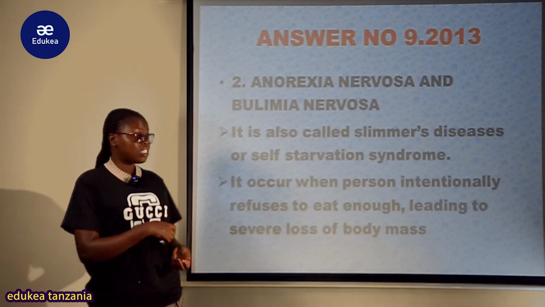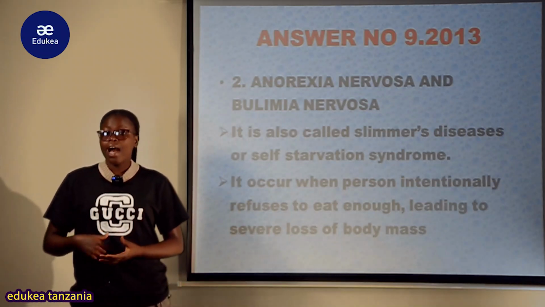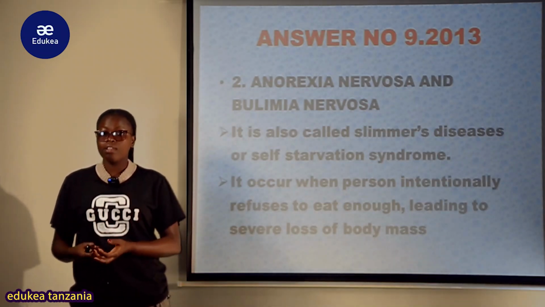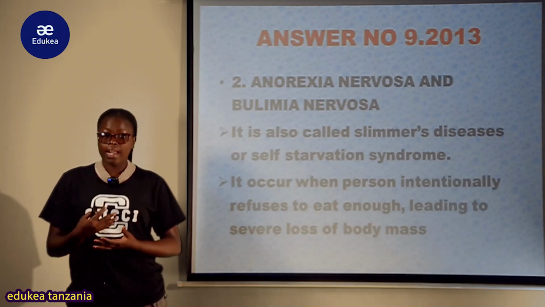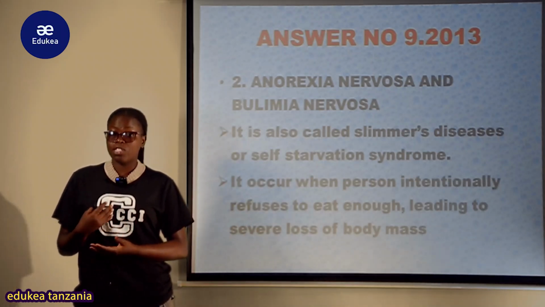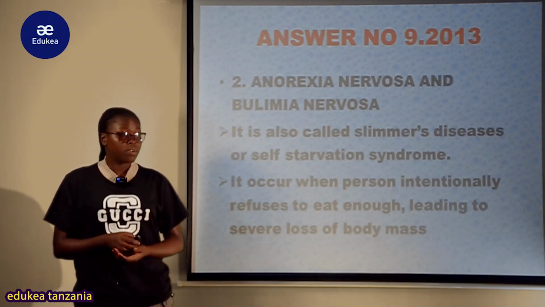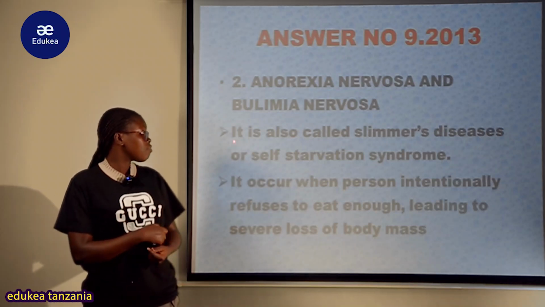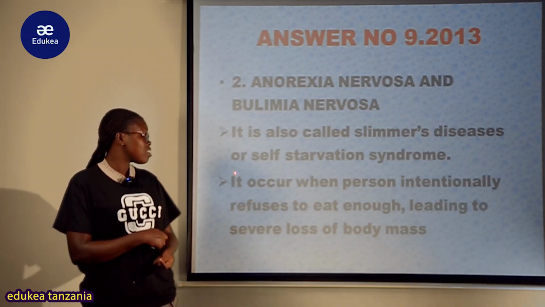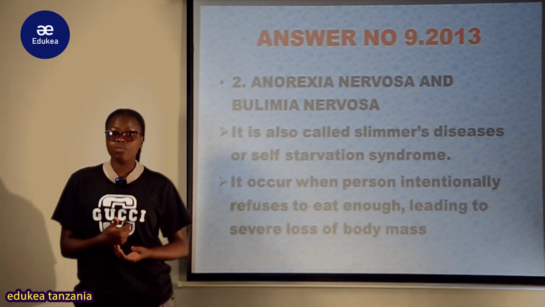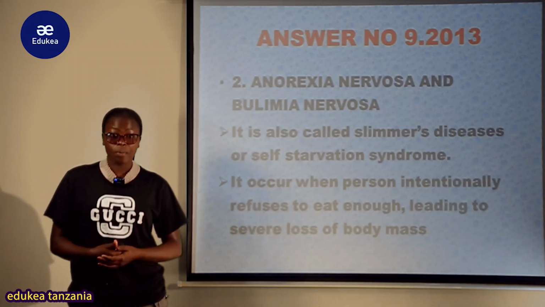Ambapo anorexia nervosa ni wale ambao wanahitaji umisi, unajinyima kula for the fear of getting fat. Na this bulimia nervosa ni pale mtu anakuwa anakula, anavimbiwa, baada ya kula na kuvimbiwa anaanza anafanya mechanism, kwa mfano kama kujitapisha ili aweze kureduce chakula. So the anorexia nervosa, this is also called a slimmers disease or self-starvation syndrome. Kwa mtu anakuwa anajinyima kula ili awe mwembamba.